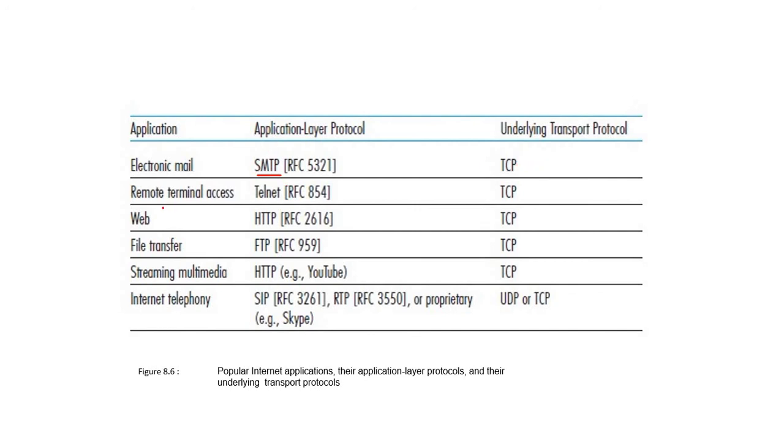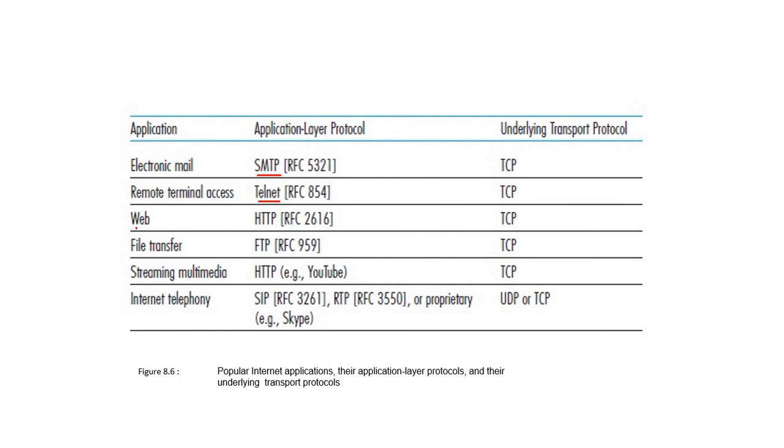For remote terminal access, it will use the protocol Telnet. In Telnet, tel stands for terminal and net stands for network, so the actual full form of the Telnet protocol is terminal network. Get it? Again, the underlying transport protocol is TCP.